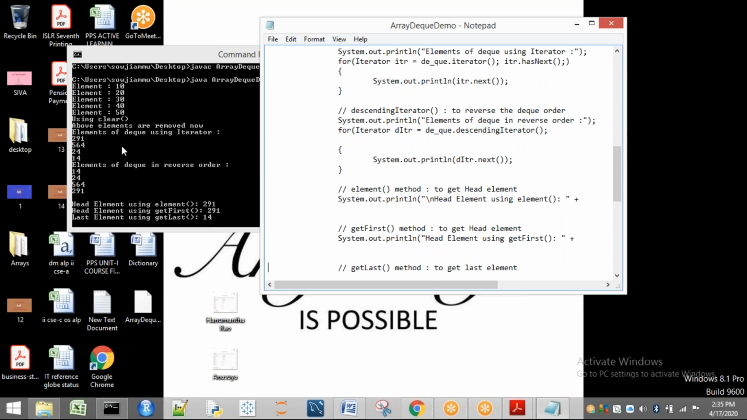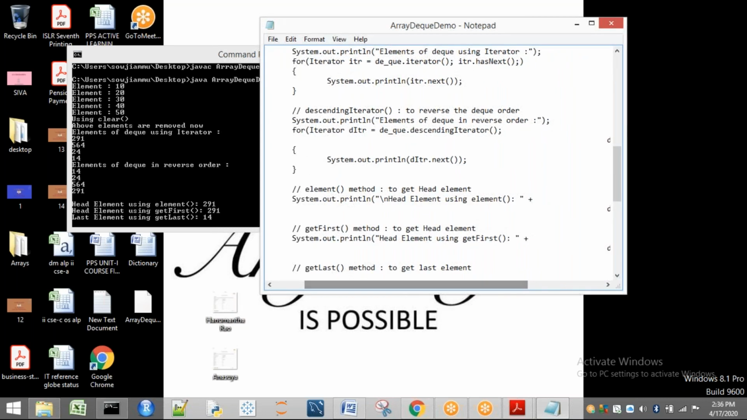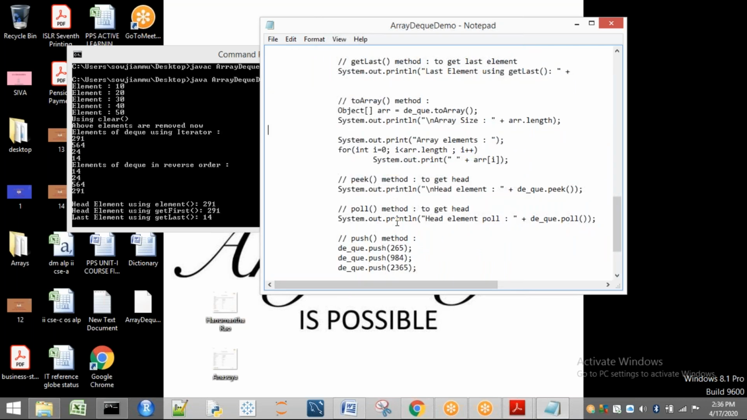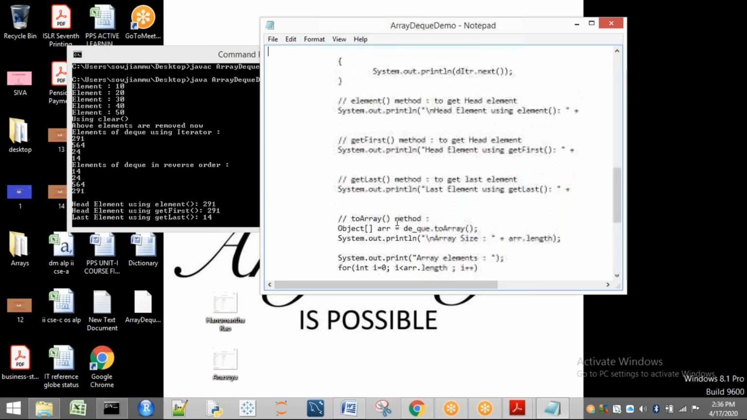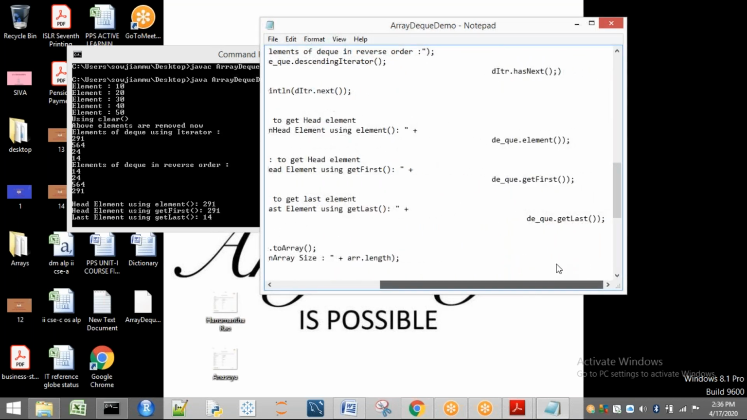Next, the element method. Already we know about this element method. If you see this one, what is going to be printed here? System head element using element. So head element using element is what? 291. It is going to print 291, but the elements that are present in DQ are this one only. Okay. So if I want to print the head element, here I am going to print dq.element. It is going to give me the first element.